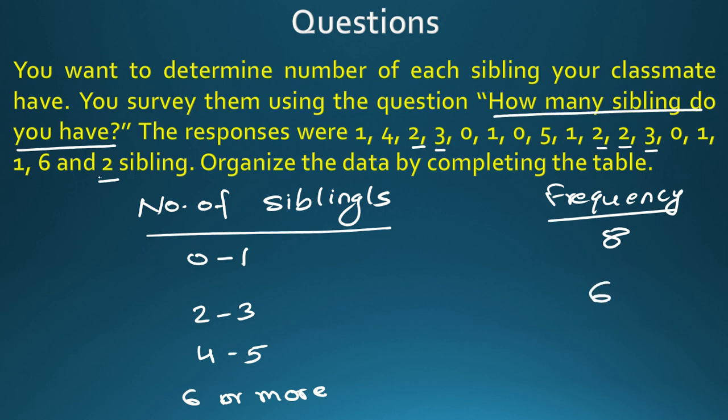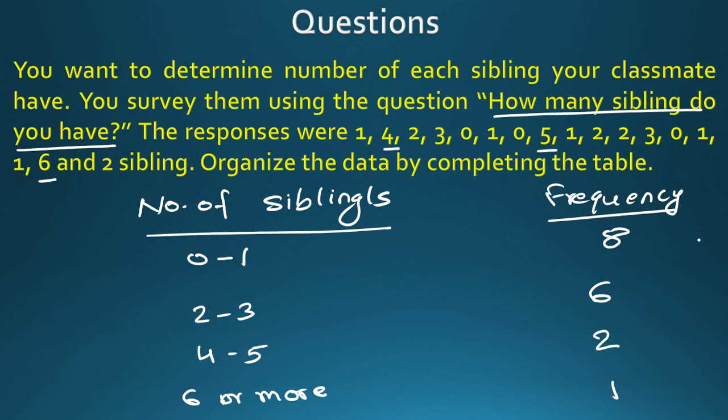Now the next frequency is what? Next is 4 to 5. So 1, then 2, only 2. Here 2 comes for 4 to 5. Then 6 or more. So how many numbers are there which are 6 or more? Only one number. So its frequency is 1.